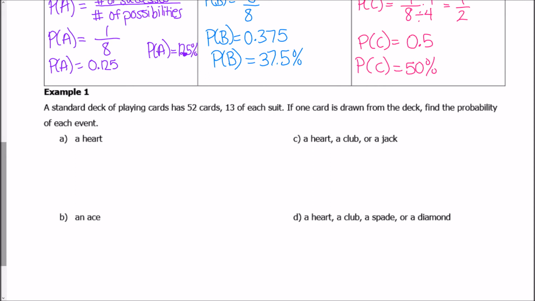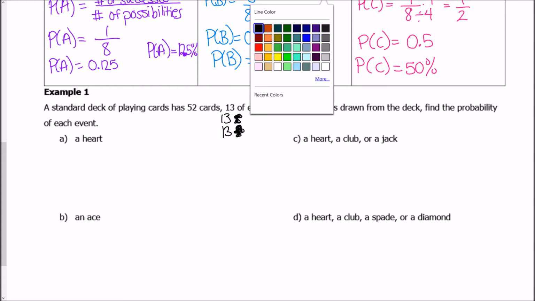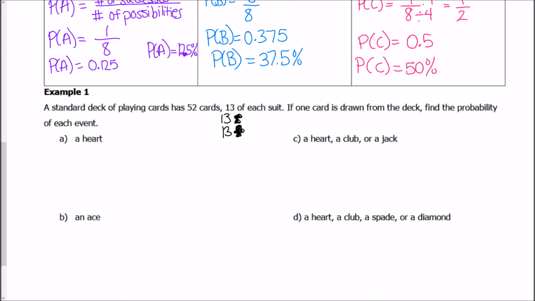So example number 1 says a standard deck of playing cards has 52 cards, 13 of each suit. So just a reminder, in case you're not sure, in a standard deck of cards, you have 13 spades, and pardon my drawing, I'm not the greatest of drawers, but this is supposed to be spades, okay? You have 13 clubs, which are the ones that look like clovers, okay? And those are black cards, okay? And then you also have half of the cards are red. So we have 13 hearts, which are red, and we also have 13 diamonds, which are also red, okay?